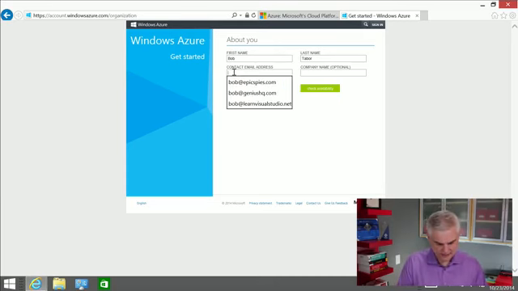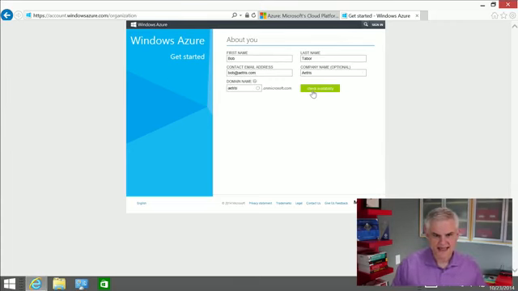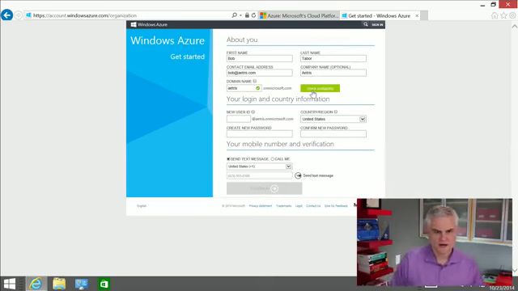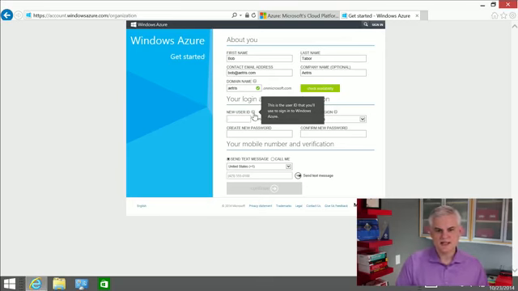But let's go ahead and give it bob@atris.com. Company name is Atris. And let's see if that is available. It should be. All right, great. And so the next thing is that I'm going to create a new user ID. And if you hover your mouse cursor over, it'll say this is the user ID that allows you to sign into Windows Azure. And you're going to come to find that there are different kinds of accounts. We'll talk about those in a moment, but this is called an organizational account.